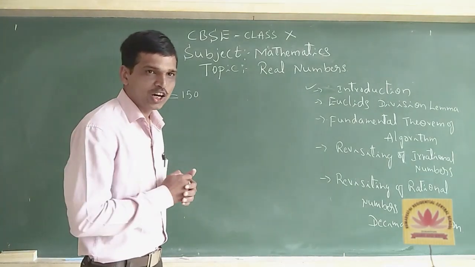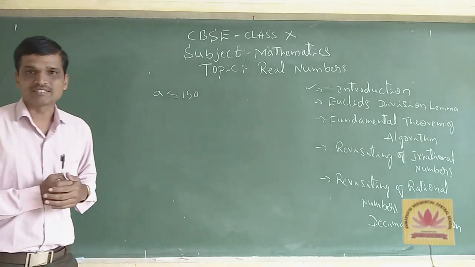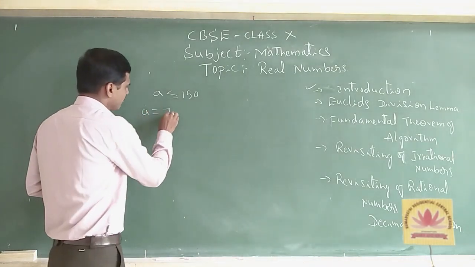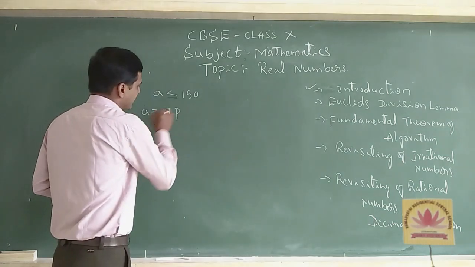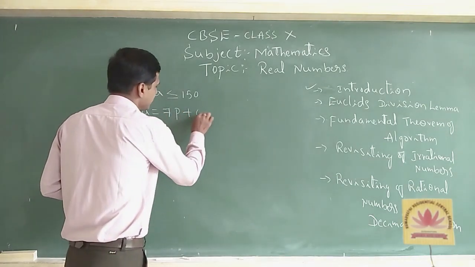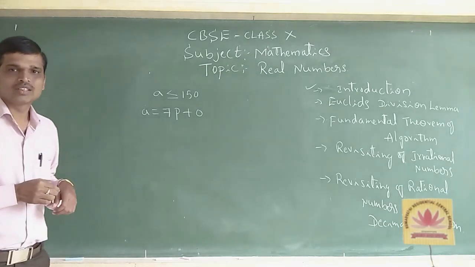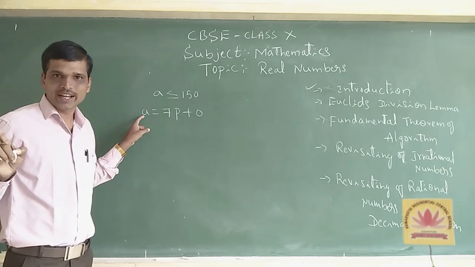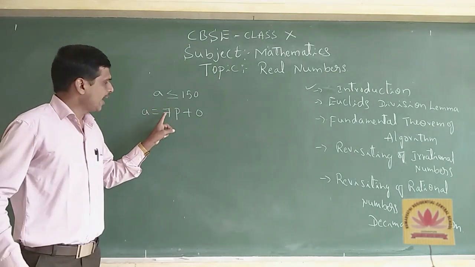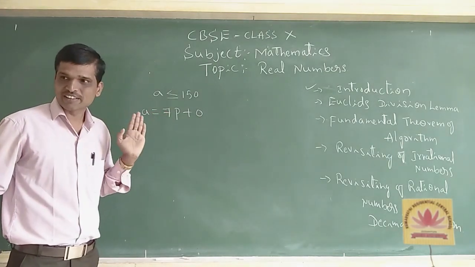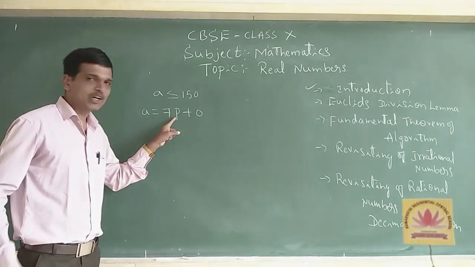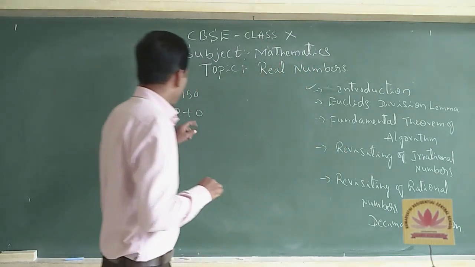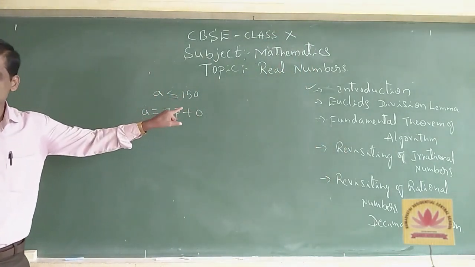If he started to count, firstly I will take 7. Then we can take 7p, where p is any natural number. What is the remainder? 0, because a is a multiple of 7. That is all. Here p is any natural number and the plus 0 represents the remainder.